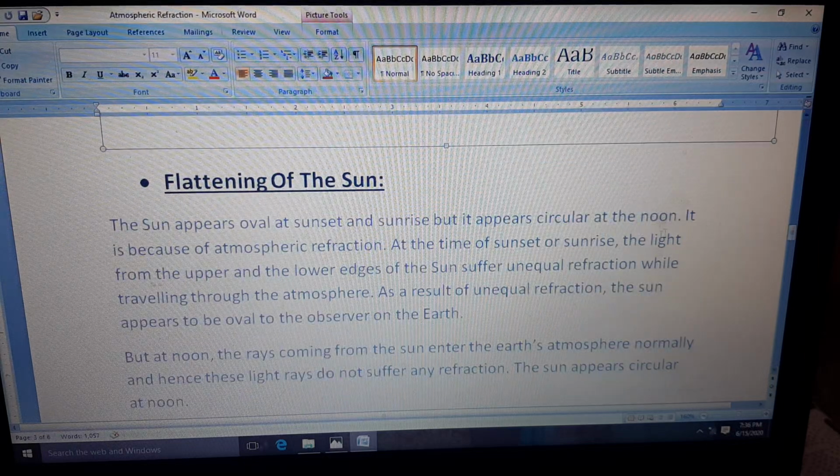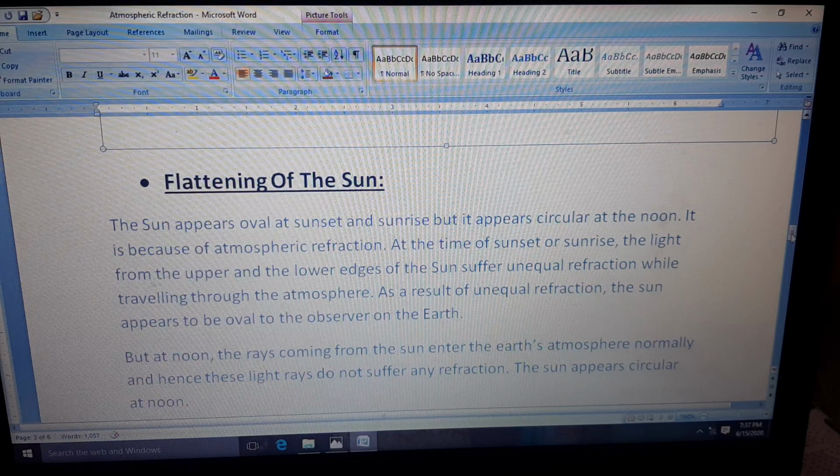But at the time of sunrise and sunset, why does it appear flattened? Actually, at that time, the light from the upper and the lower edges of the sun suffers unequal refraction. Why? Because they are at different levels. Since they are at different levels, when the light travels through the atmosphere, it gives unequal refraction, because of which the sun appears oval to the observer on the earth. Is it clear to you?